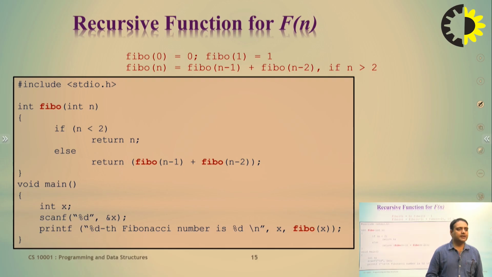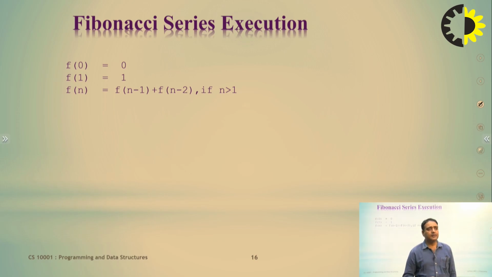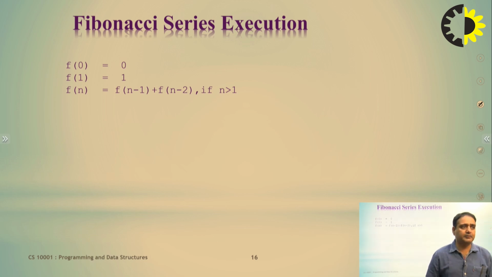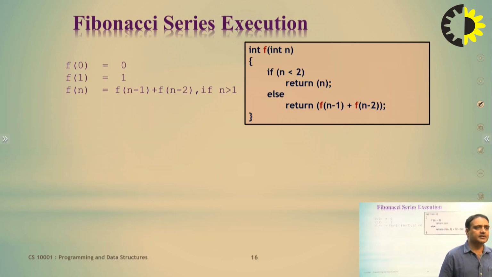Now next is the recursive Fibonacci series. f0 is equal to 0 and f1 is equal to 1. What is the generalized form? For n greater than 1, fn is equal to fn minus 1 plus fn minus 2. So you can get the result for the fifth Fibonacci number, the sixth Fibonacci number, in these situations.